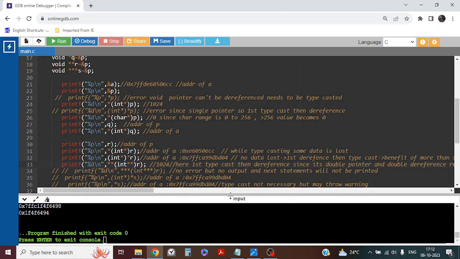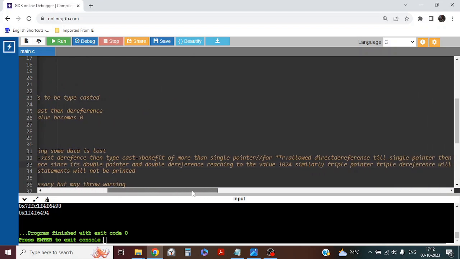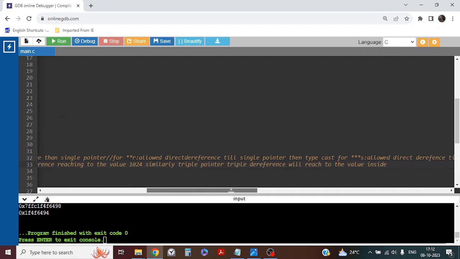Since it's a double pointer, a double dereference will reach that value, so we have to extract that value, right? If we have to extract that value, then before that we have to typecast it directly, and then we can dereference it. Similarly for a triple pointer, we do a direct typecast, then dereference. Triple pointer dereference will reach the value inside. That is what I have mentioned here, right?